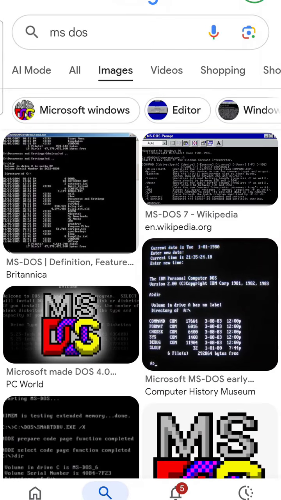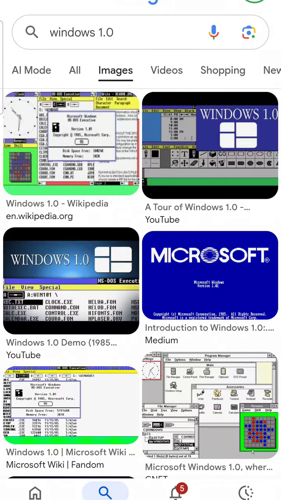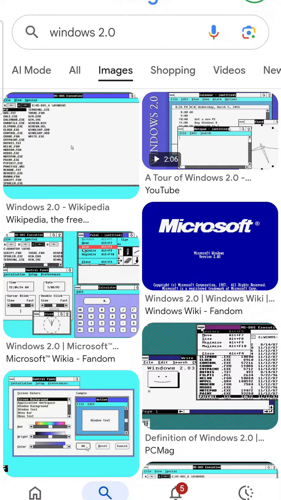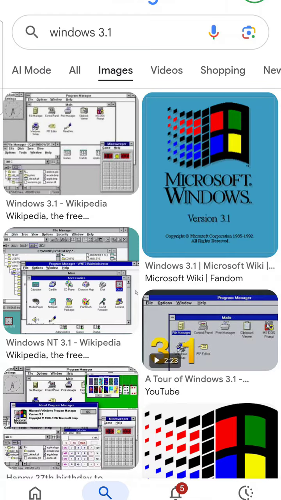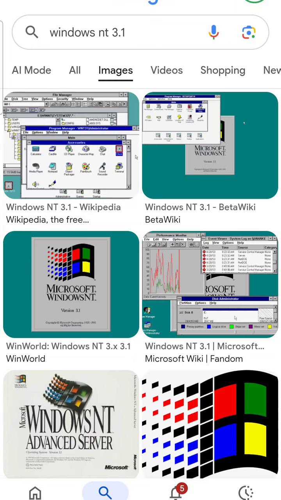So what came after MS-DOS? Windows 1.0. And what came after Windows 1.0? Windows 2.0. And what came after Windows 2.0? Windows 3.0. And what came after Windows 3.0? Windows 3.1. And what came after Windows 3.1? Windows NT 3.1.